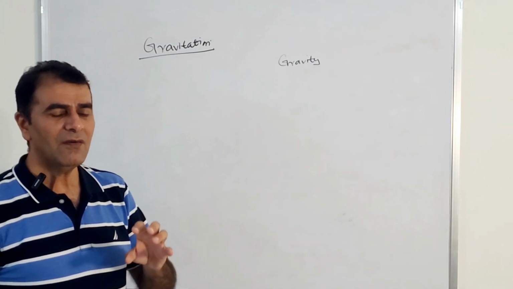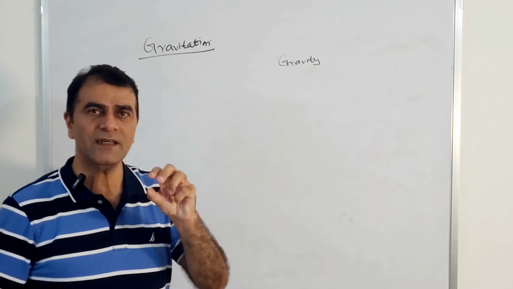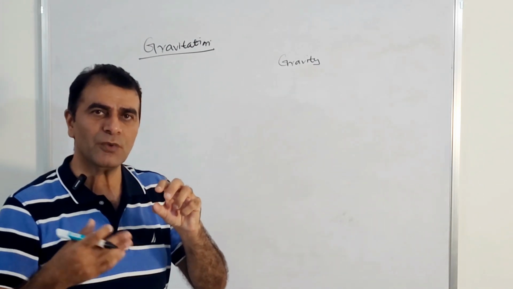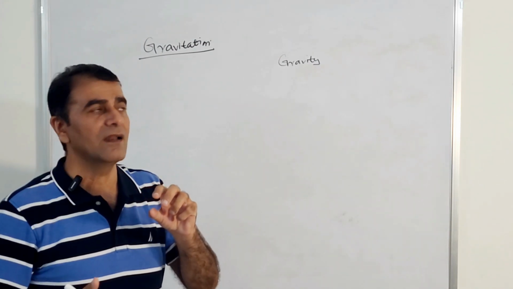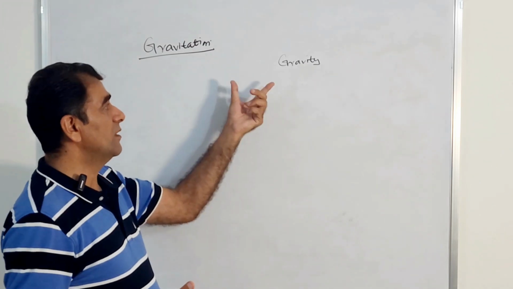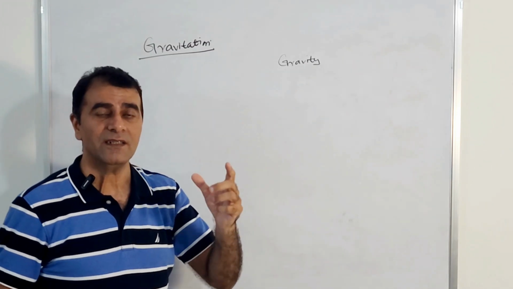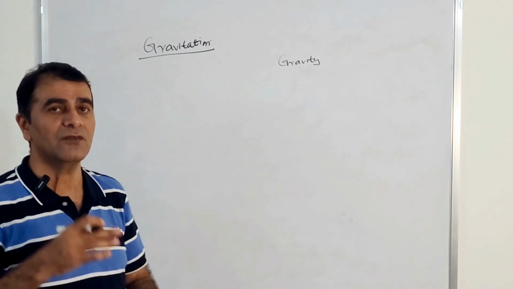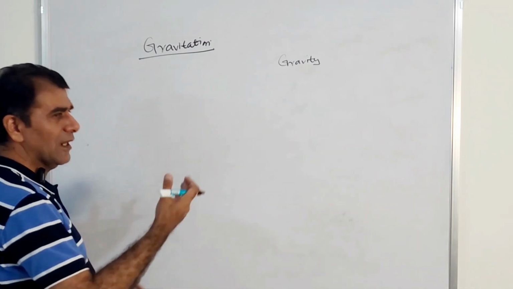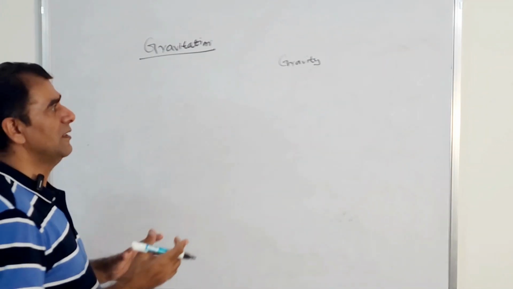How? I will give a very small idea, and then as the chapter will progress, we will go into detail that what is the actual difference between gravitation and gravity, in mathematical terms and in physical terms. Let me tell you the simple difference in layman language.